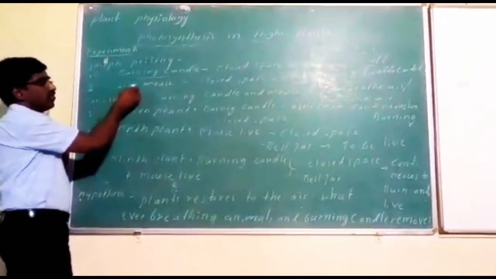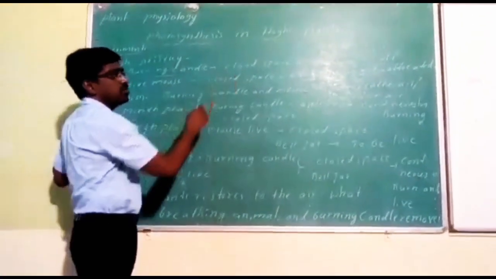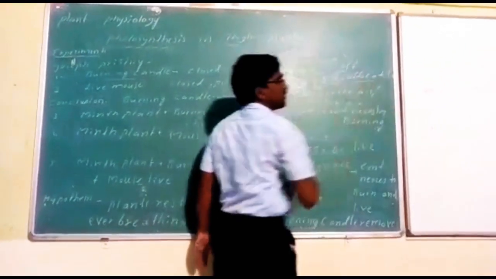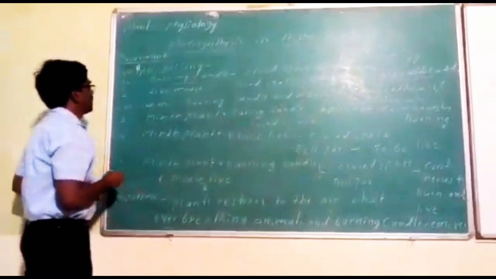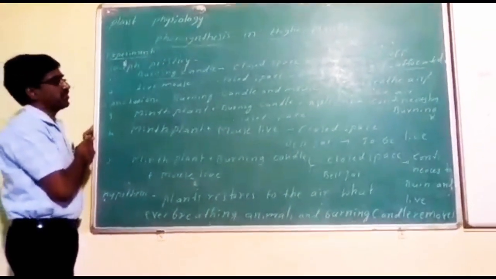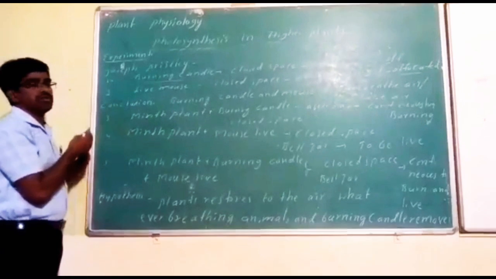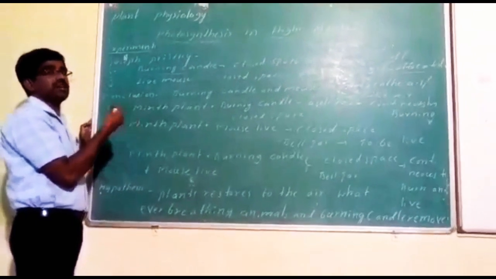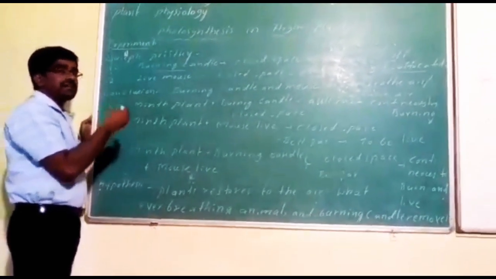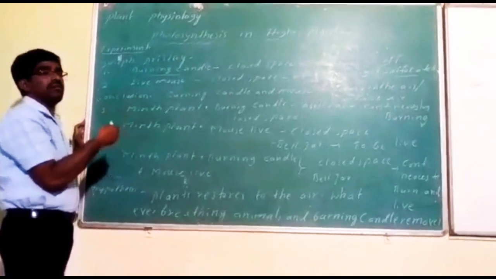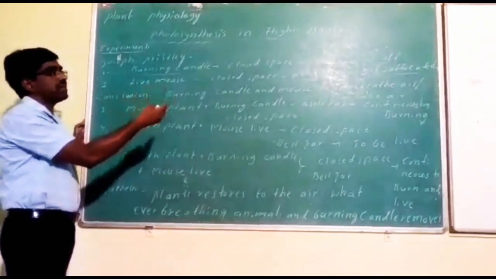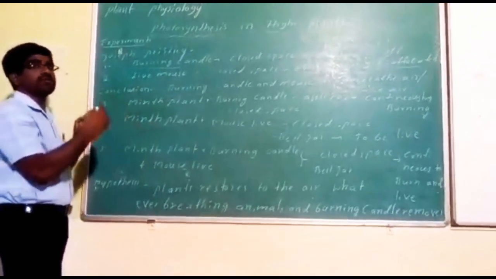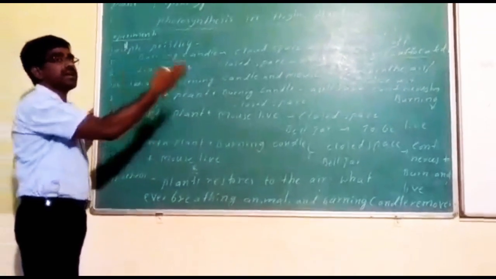Then he took a live mouse, closed it in a bell jar and observed. After some period of time, the mouse suffocates, meaning it has trouble breathing. He concluded from these two observations that the candle as well as the mouse need something, some gas, from the atmosphere. When that gas is available, the candle and mouse continue. When the gas was used up within the closed bell jar, the candle was put off and the mouse started to suffocate, and at last died.